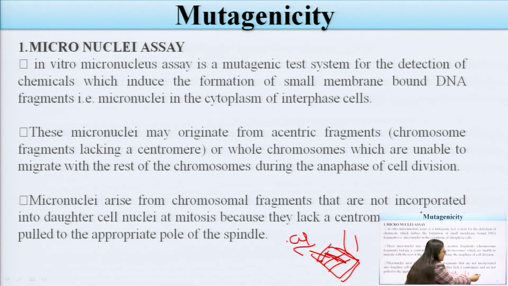We all know that daughter cells are produced from the mother cell. These fragments are not incorporated into the daughter cell nuclei at mitosis, because they lack a centromere and are not pulled to the appropriate pole of the spindle. There is a spindle line present in the middle.